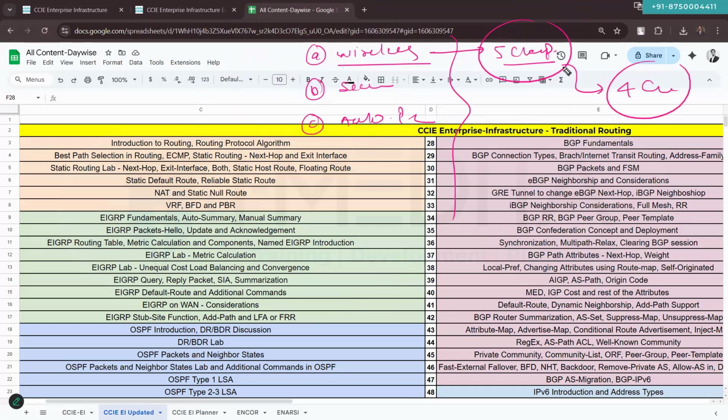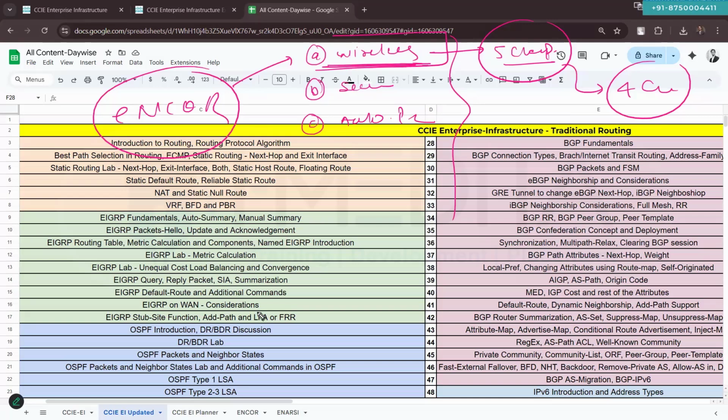If you are planning for the ENCOR exam, you will also need to go through these 5 wireless chapters, which we don't cover in our enterprise infrastructure content, because enterprise infrastructure does not include wireless.